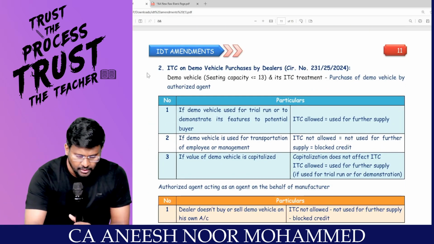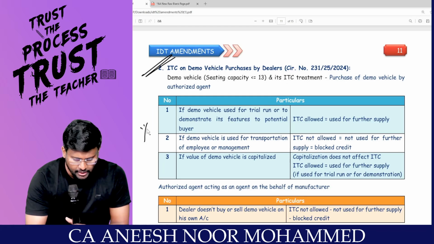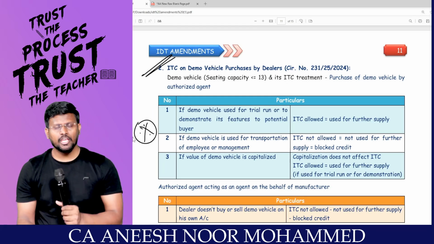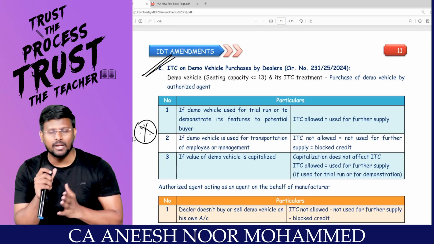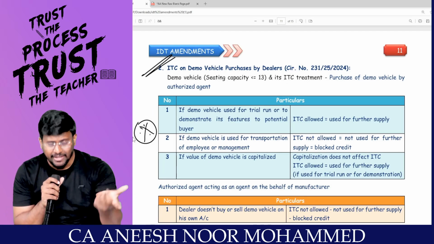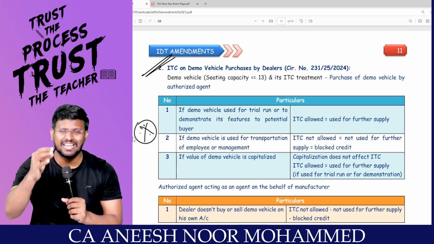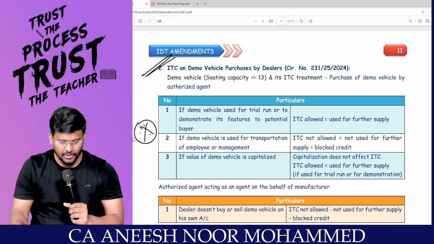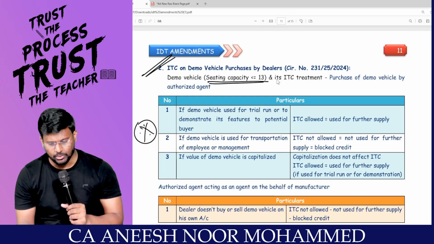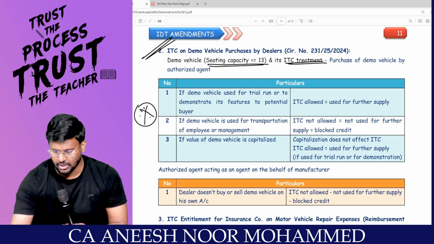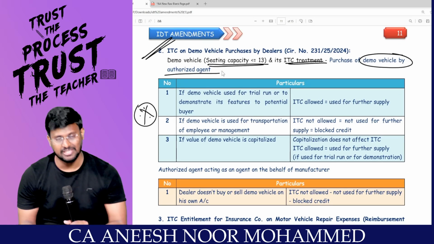Sir, the next one, a little important one, my dear lovable students. If you go and purchase a car, they will show some demo vehicle. You have to go and ride the demo vehicle. Whether on that demo vehicle, the car manufacturing company or car selling agent can take ITC is a discussion. Sir, we know that a demo vehicle, if it has a capacity of less than or equal to 13, its ITC treatment is a discussion.